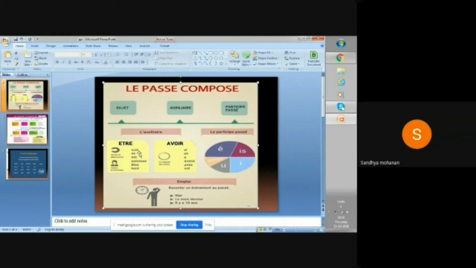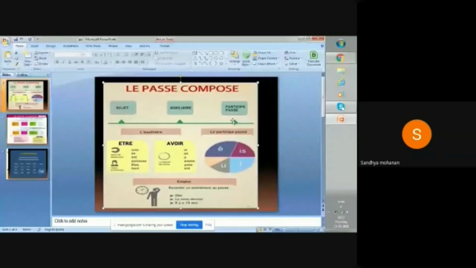Je suis, tu es, il est, nous sommes, vous êtes, ils sont, elles sont. And for avoir, j'ai, tu as, il a, nous avons, vous avez, ils ont. D'accord? So this is your conjugation of the verb avoir. These two things are très important. It's very important. So these are your auxiliary verbs, être or avoir.